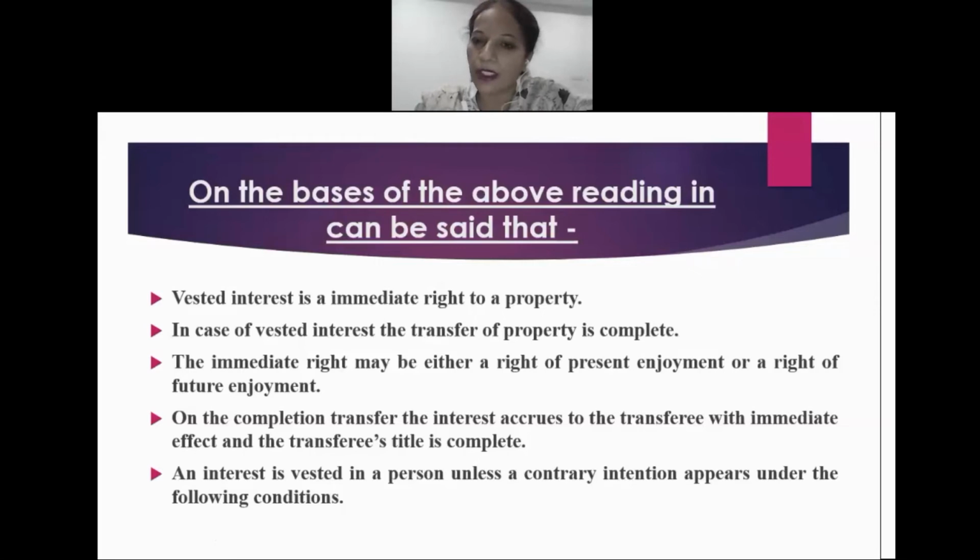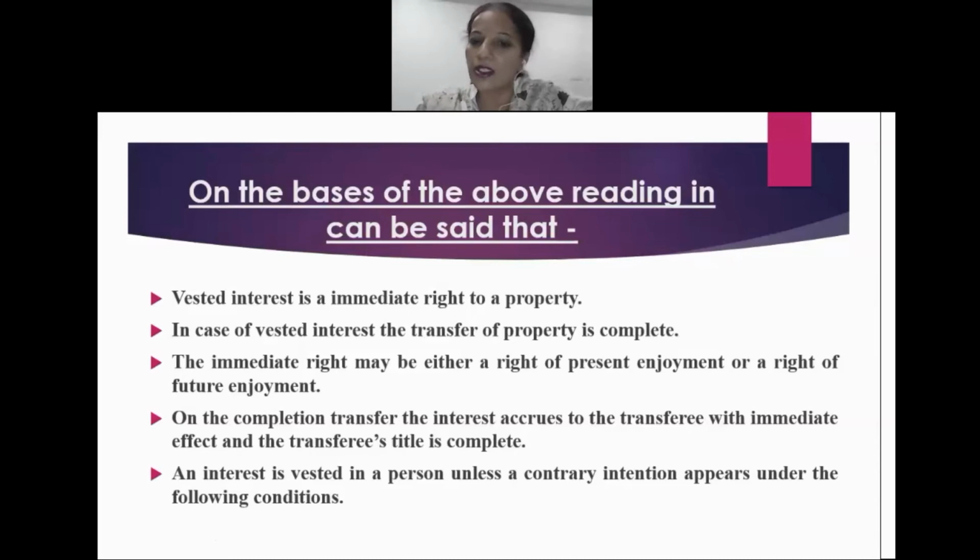enjoyment of the property at present, or the enjoyment may be postponed for a future time. On the completion of the transfer, the interest which accrues in favor of the transferee takes effect immediately and the transferee's title is complete. Next, an interest which is vested in a person is complete in itself.